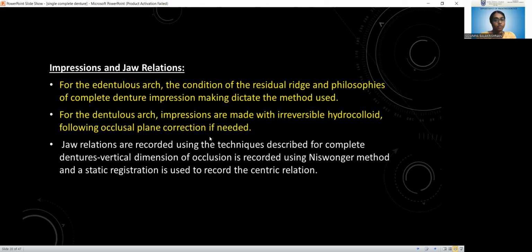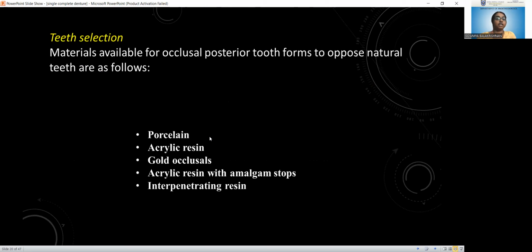For the dentulous arch, like we do for an RPD, impressions are to be made with an irreversible hydrocolloid following occlusal plane correction if it is required. Jaw relations are also recorded using Nis-Vonger's method, and static registration is used to record the centric relation. So we have to take the impressions and record the jaw relations.